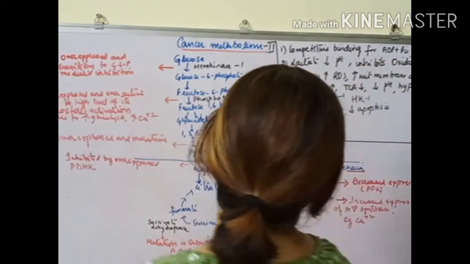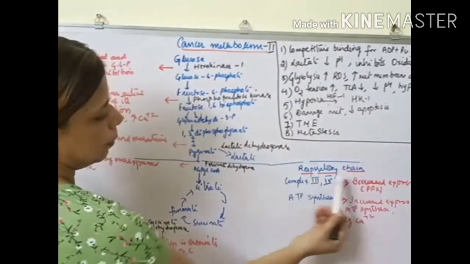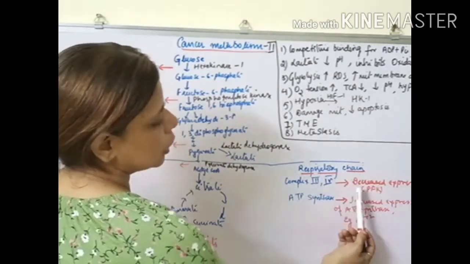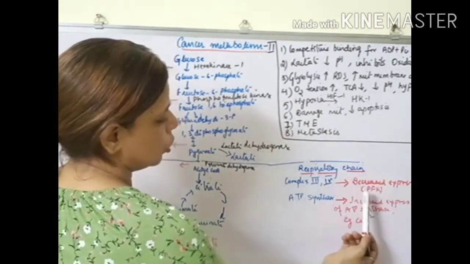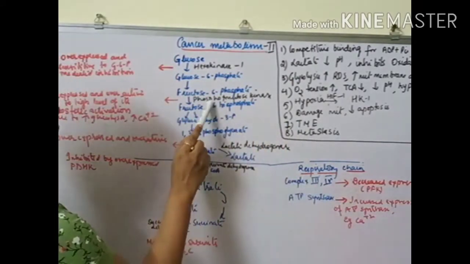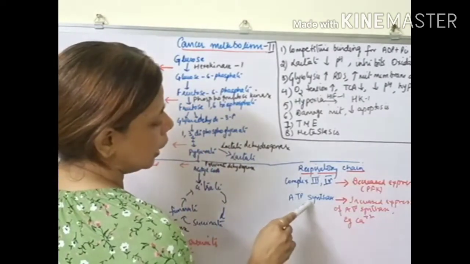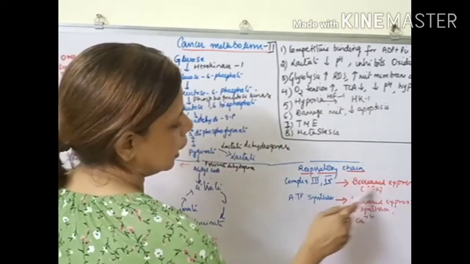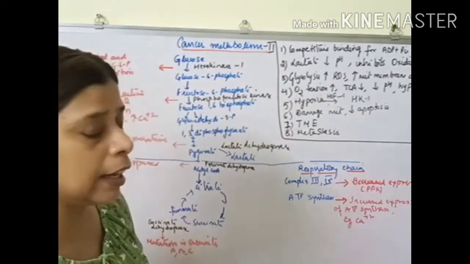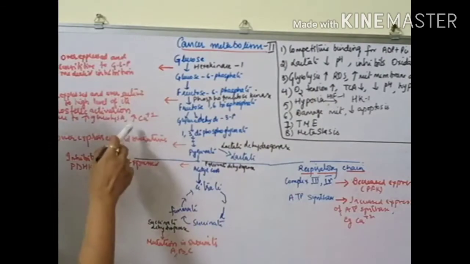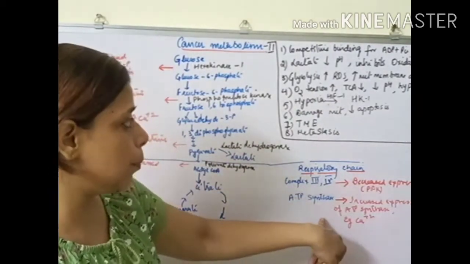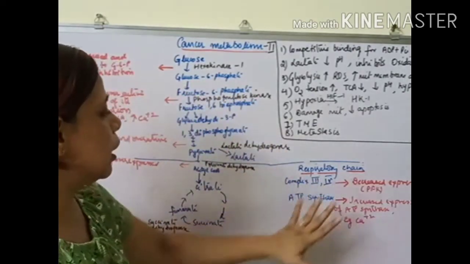Now if we talk about the respiratory chain, what happens over here? There is a blockage of complex 3 and 4 because of decreased expression. Now ATP synthase. Here ATP synthase is blocked by the high level of calcium. So here we have already seen there is a high level of calcium. So some of the subunits of ATP synthase get blocked. Now this is generally what is happening.